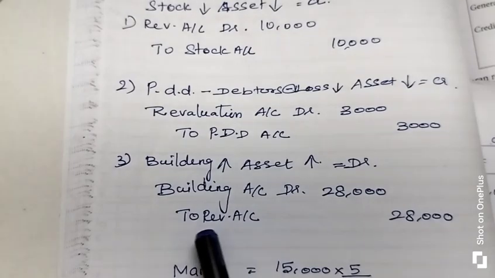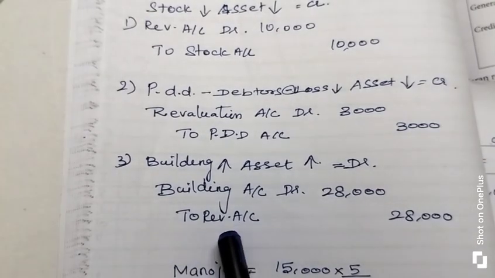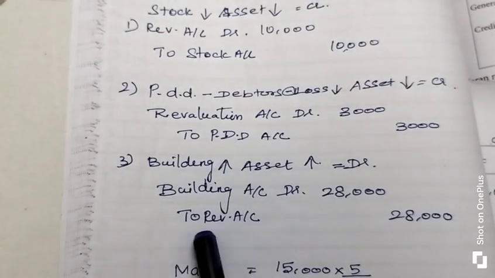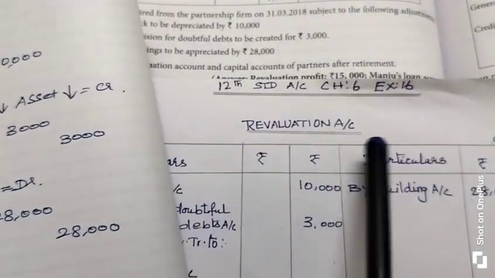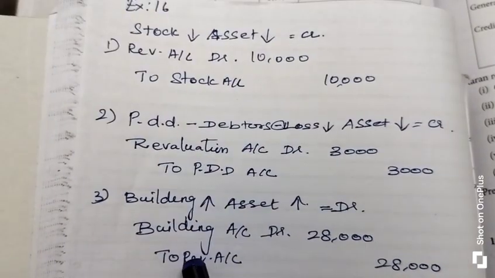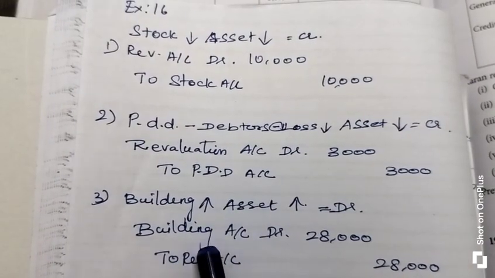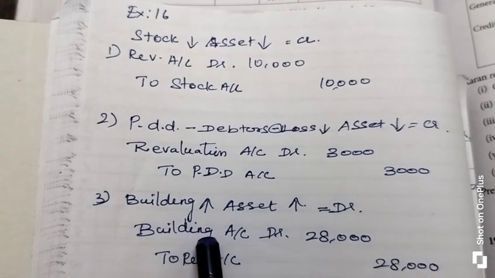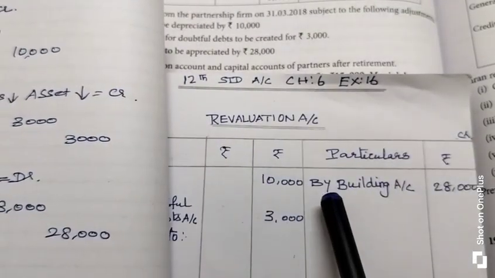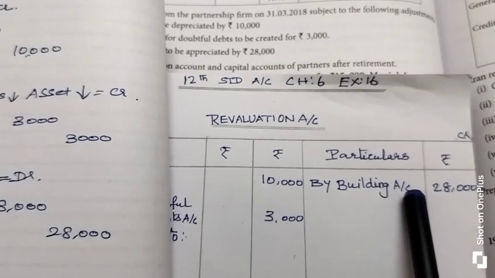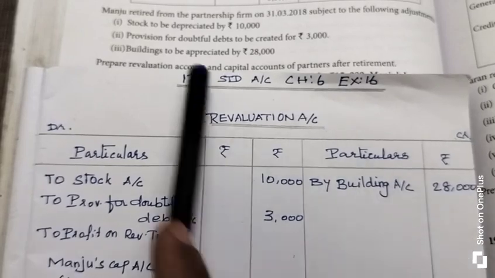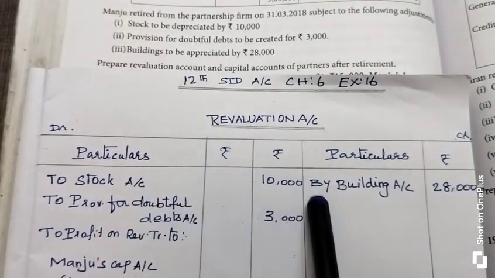What we look at is only where the revaluation account is. The revaluation account is on the credit side. So you go to the credit side of the revaluation account and enter the opposite account from the revaluation account. Which is the opposite account? Building account. So on the credit side of the revaluation account, write by building account. How much? 28,000 rupees, given in the question, we entered. So the adjustment related transactions are entered in the revaluation account.